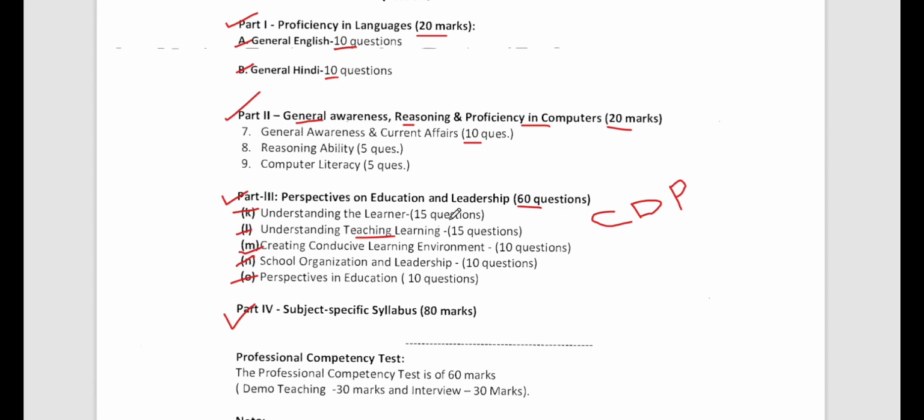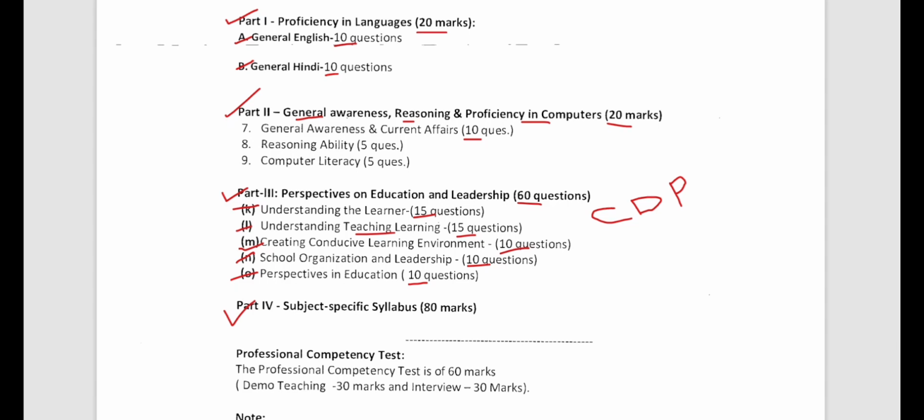So now you see, understanding the learner will come for 15 marks, 15 questions. Understanding teaching learning will be for 15 marks. Creating conducive learning environment for 10 marks. School organization and leadership for 10 marks. And perspective in education for 10 marks as well. So this is your CDP basically. This is your GK, general awareness, current affairs, reasoning and ICT. This is your languages, that is English and Hindi. So 4 things are done now. Let's go to the last one.